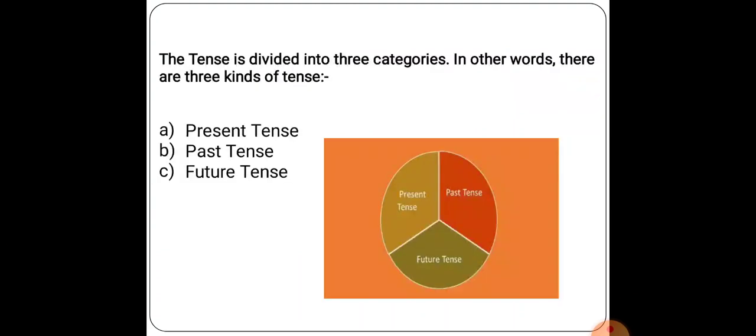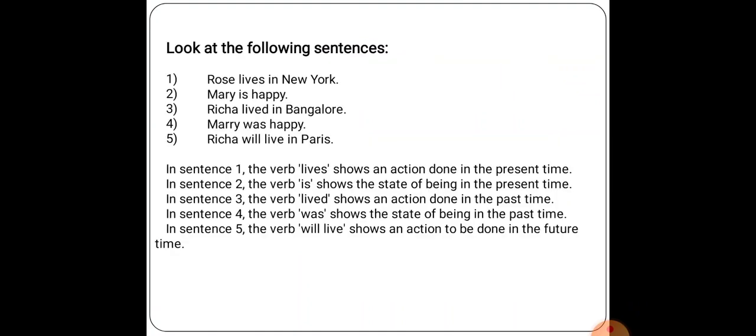Now, as you studied in the previous classes, the tenses are divided into three categories: present, past and future. Now, look at the sentences given below. Rose lives in New York. Mary is happy. Richa lived in Bangalore. Mary was happy. Richa will live in Paris.